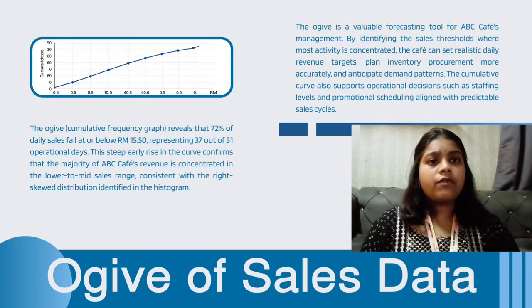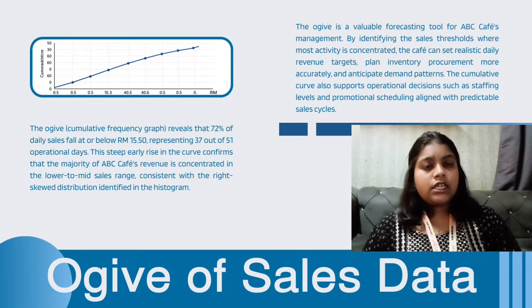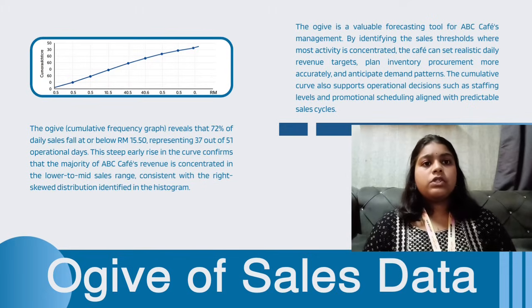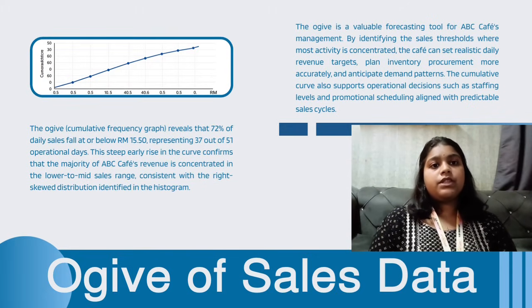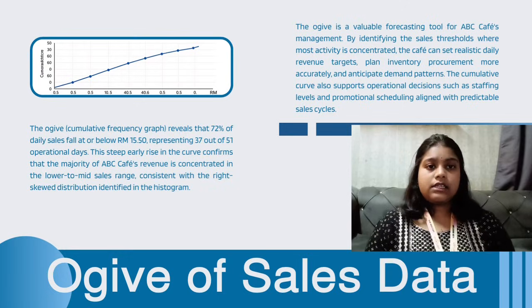Overall, the OGIF confirmed the findings from the histogram and frequency polygon. Most of ABC Cafe's sales are concentrated at the lower to middle range, with fewer days achieving higher sales.